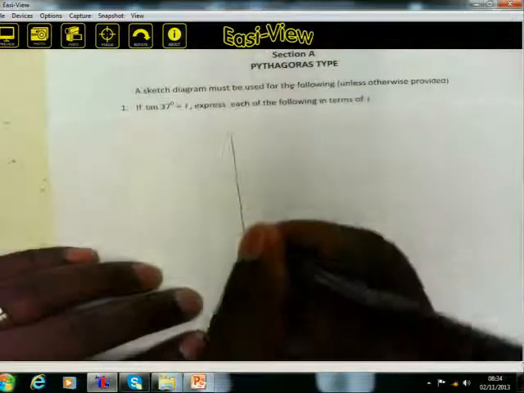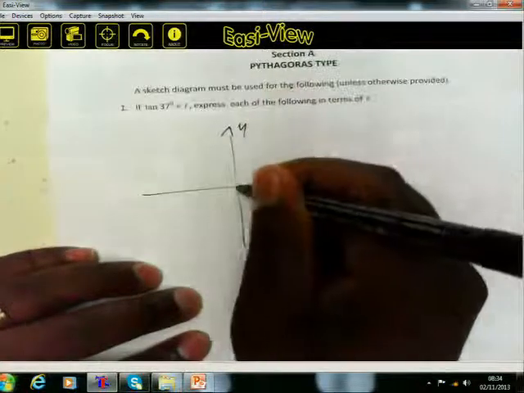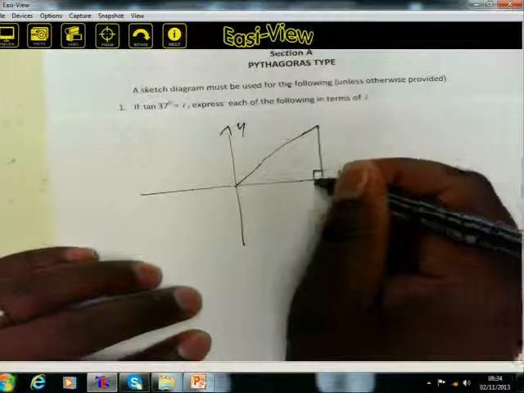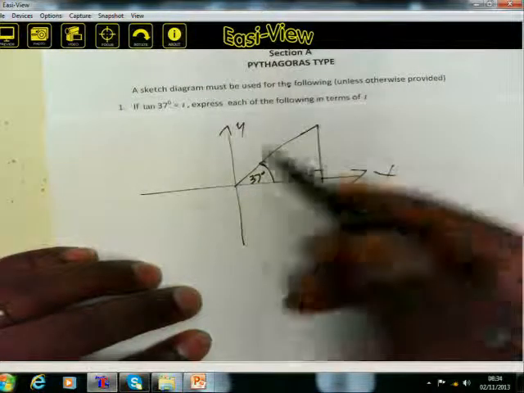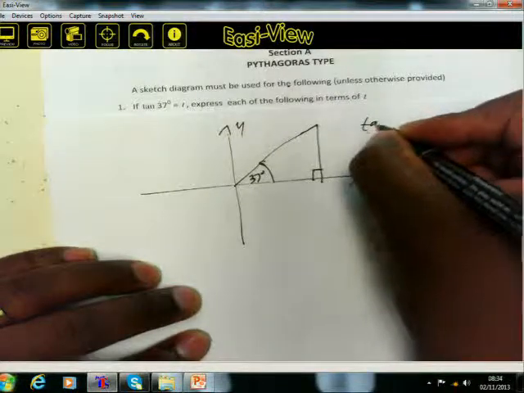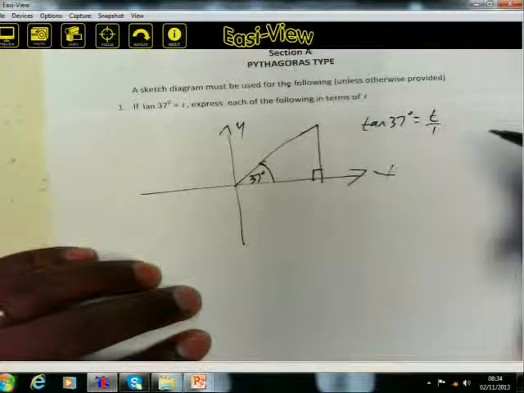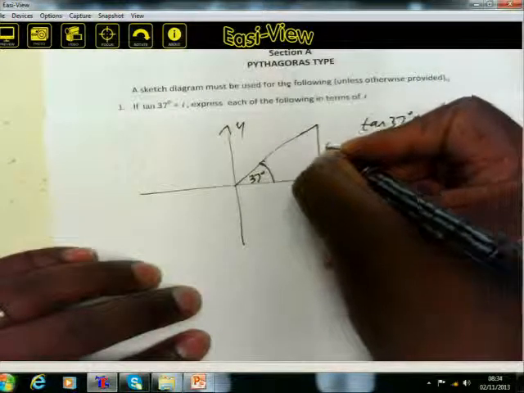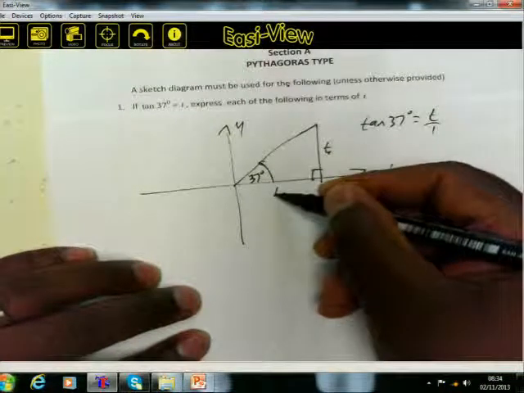So you need to draw x, y, and complete a right-angled triangle. This angle, measured anticlockwise, is 37 degrees. So the tangent of 37 degrees is equal to t, which is t over 1. Tangent is opposite over adjacent, so the opposite side is t and the adjacent side is 1.